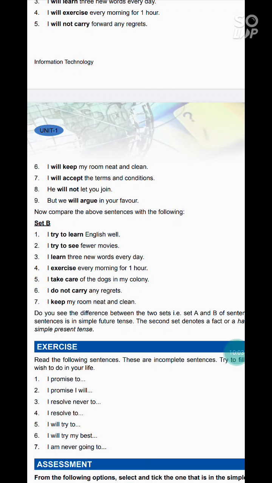Let's come to set B. First point is I try to learn English well. Second is I try to see fewer movies. I learn 3 new words every day. I exercise every morning for 1 hour. I take care of the dogs in my colony. I do not carry any regrets. I keep my room neat and clean.